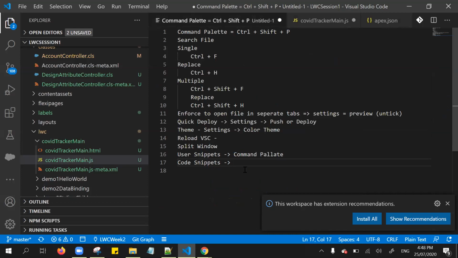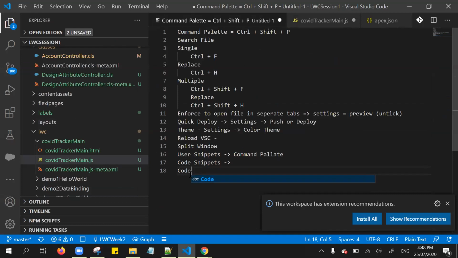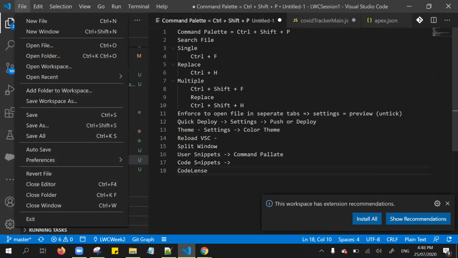That is about the code snippets to generate some code statements automatically. Another thing is called code lens. I will show you the same thing. We need to enable the code lens. We need to go to the settings. Before that, I will type. Go to the settings.